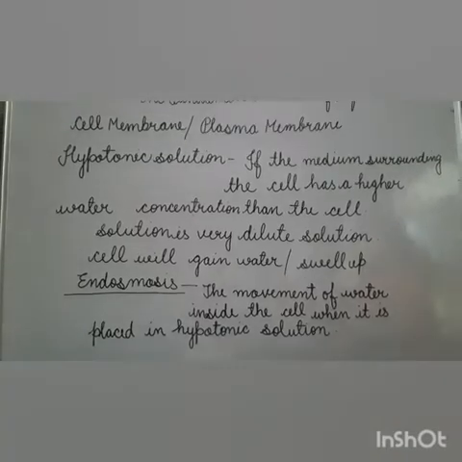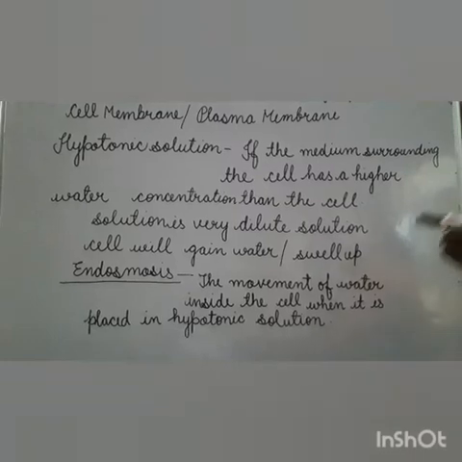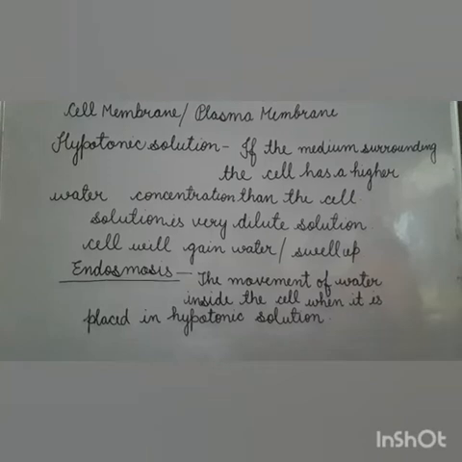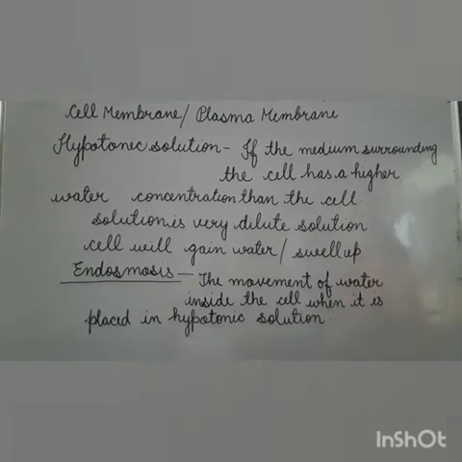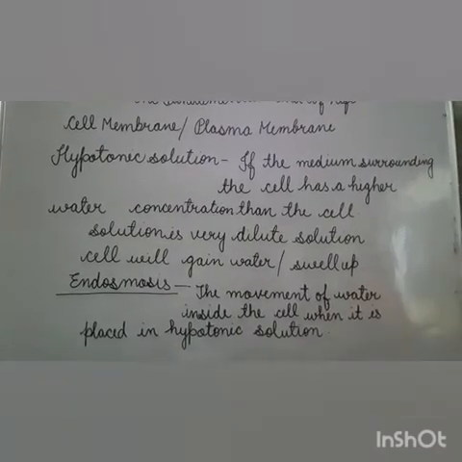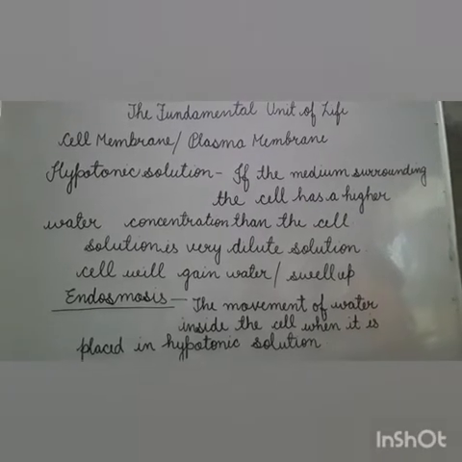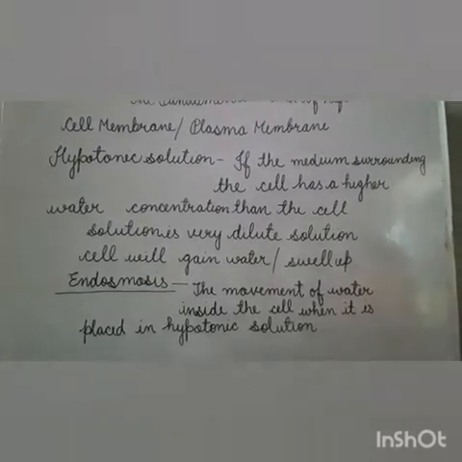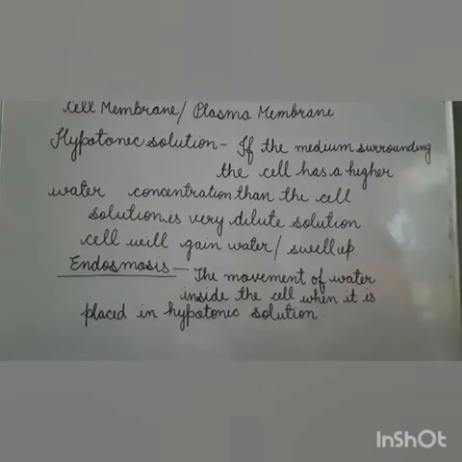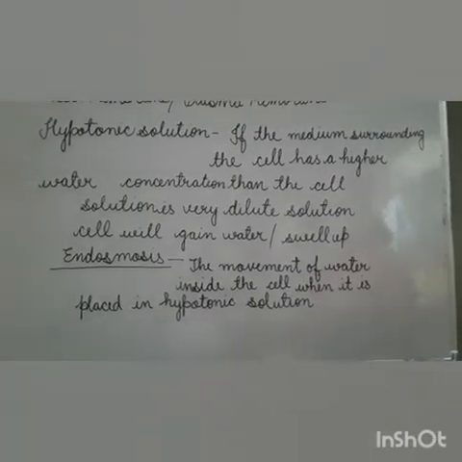Water molecules can move in both directions, inside or outside the cell, but their movement is more inside, and the quantity going in is more than the water molecules coming out. This continues until equilibrium is reached, that is, until the water concentration on both sides becomes equal.